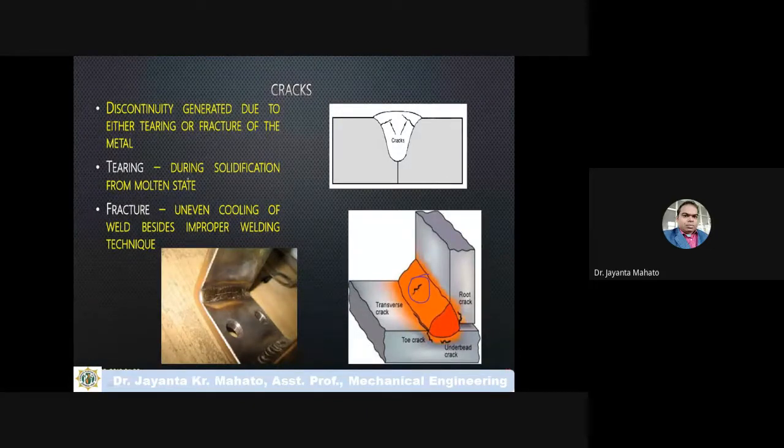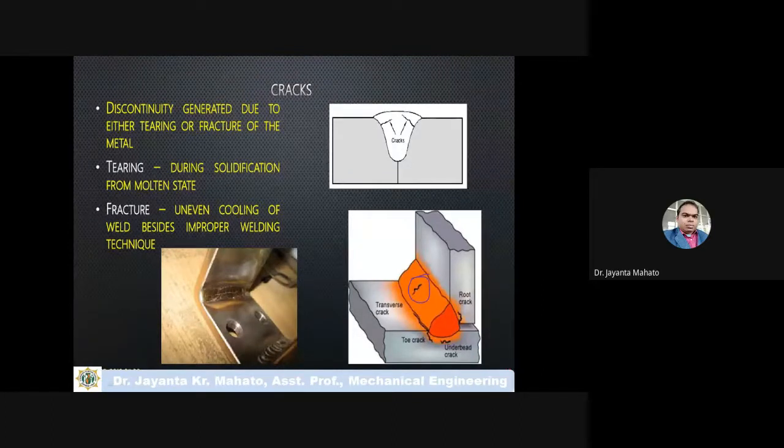Tearing means during solidification from the molten state, this is actually the filler material or melted material, and when this material solidifies, then due to improper rate of solidification some crack will form.